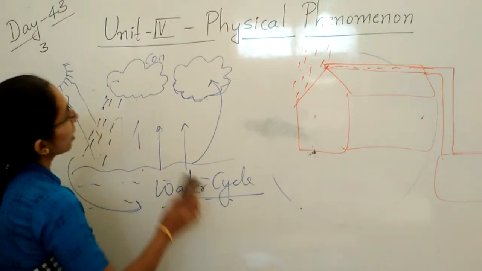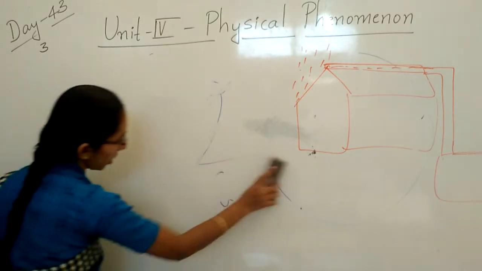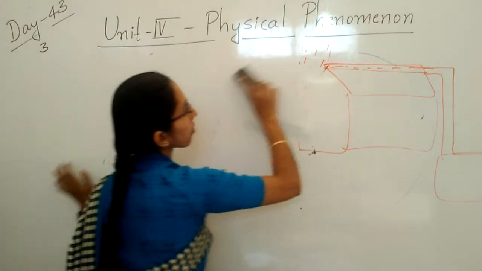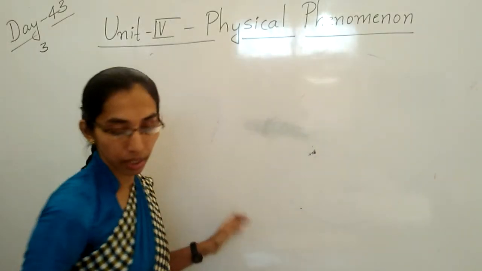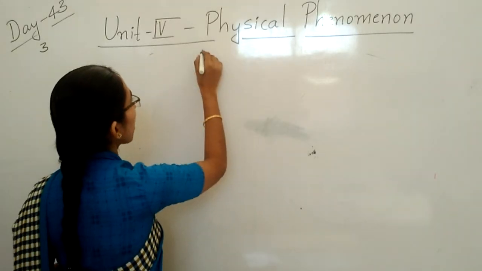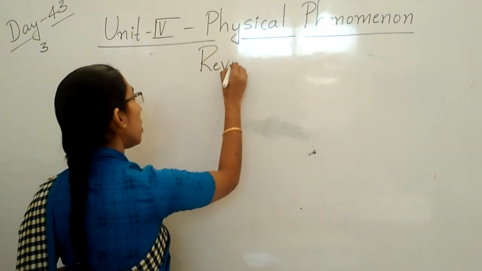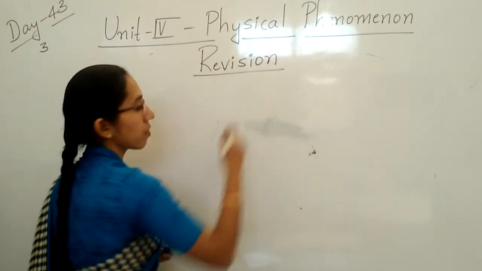Write the day and date. Then write Unit 4, Physical Phenomenon. Write the revision. Okay, children.